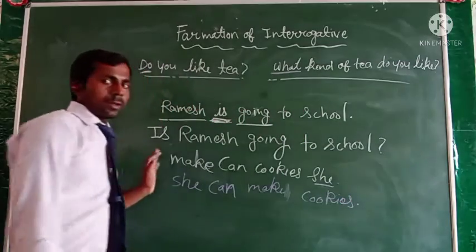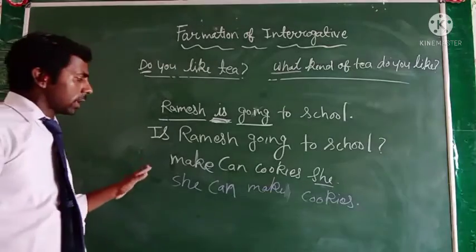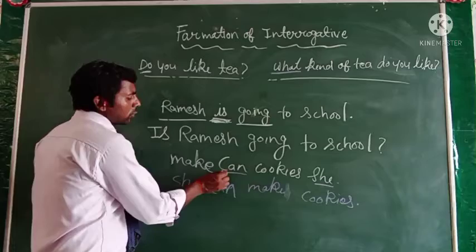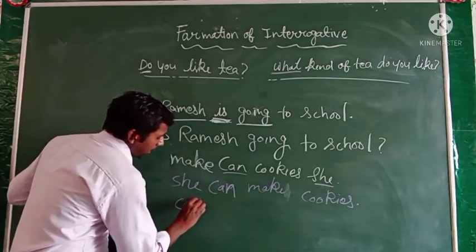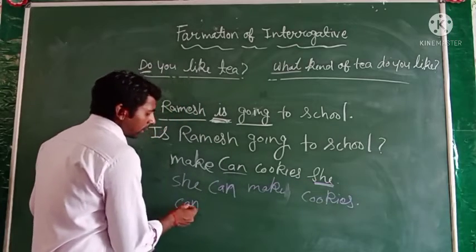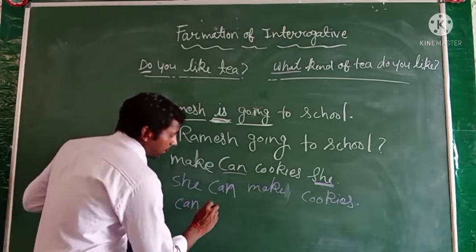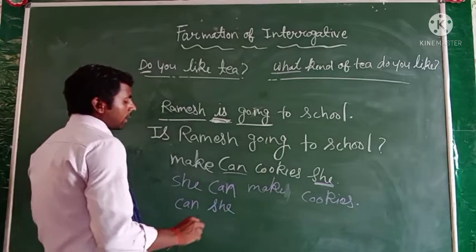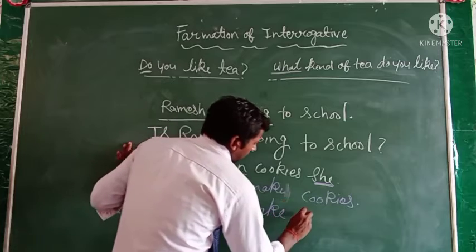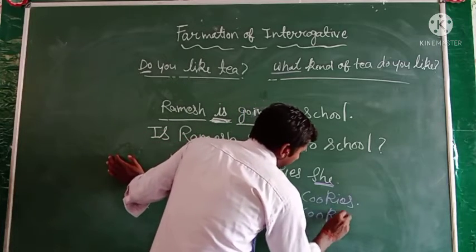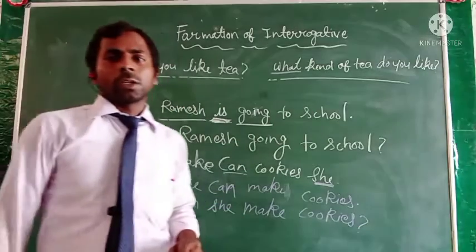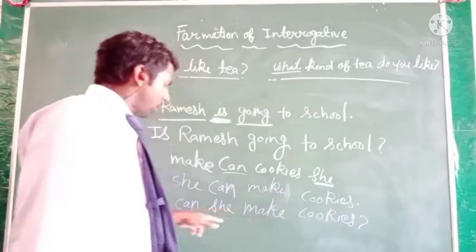It is very simple to change it into an assertive sentence, but when we change it into an interrogative sentence, we use can at the beginning of the sentence, then use see after the helping verb, and then write down the main word and other words. And put the question mark. Remember, you put the question mark at the end of the sentence.